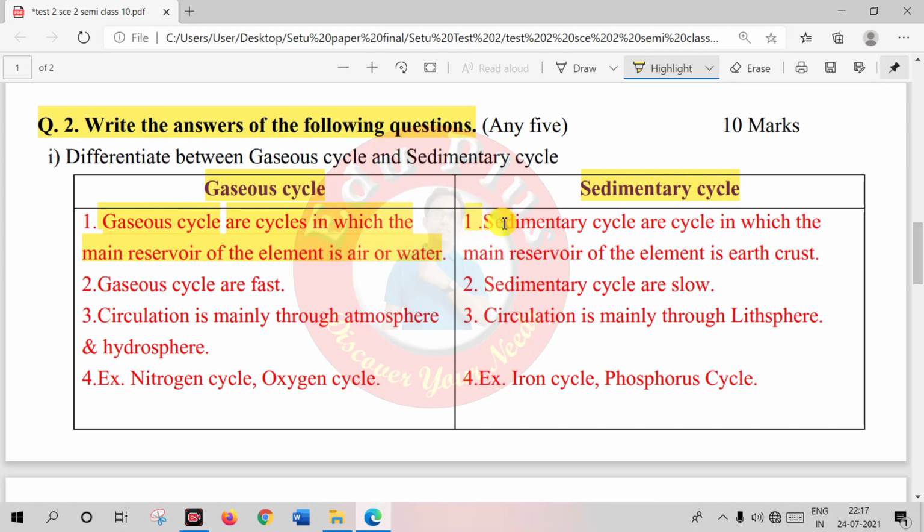And the first differentiation point of sedimentary cycle is, sedimentary cycles are the cycles in which the main reservoir of the element is the earth crust. Second point, gaseous cycles are fast, sedimentary cycles are slow. Third point, circulation is mainly through the atmosphere and hydrosphere. Circulation is mainly through the lithosphere. Fourth point is of example, nitrogen cycle, oxygen cycle are examples of gaseous cycle, and iron cycle, phosphorus cycle are examples of sedimentary cycle.